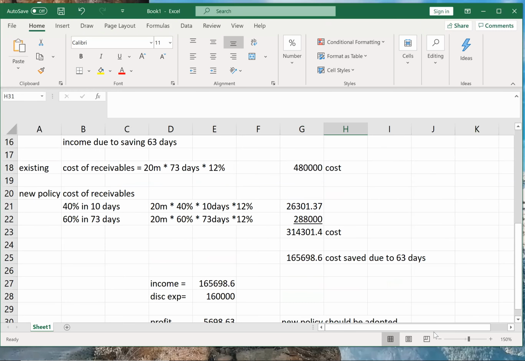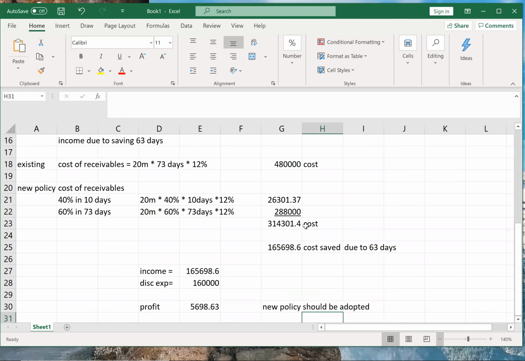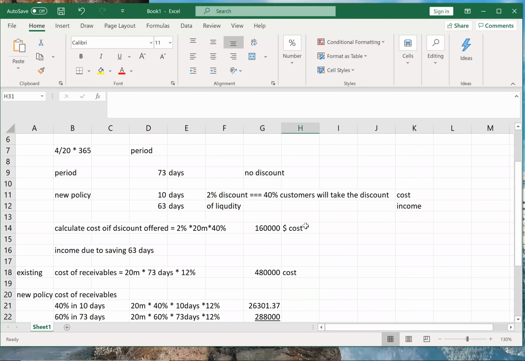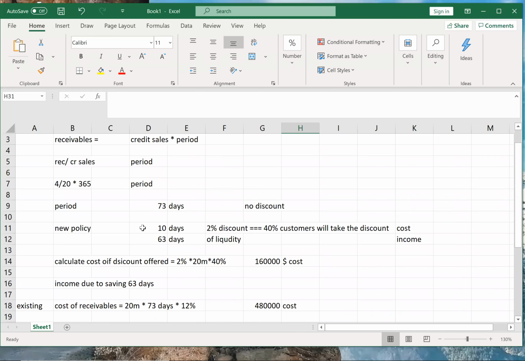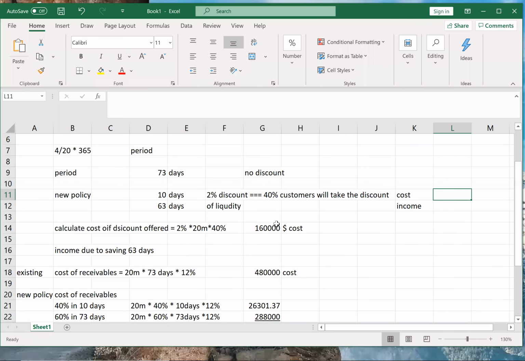See if you understood this. Yes, sir. So what we have done, we have taken the new policy, we had compared cost of new policy and income due to saving of 63 days. Correct? And then we have compared income with the cost. So income was something around 1,65,000 and cost was coming out to 1,60,000. Correct, na? So calculating the cost is very easy.